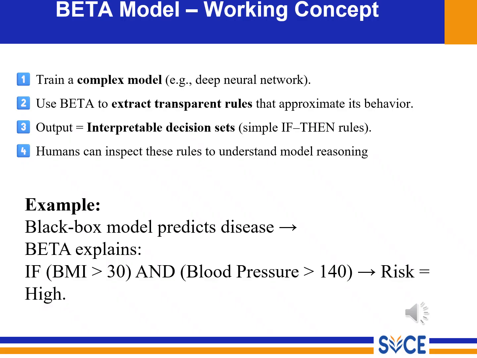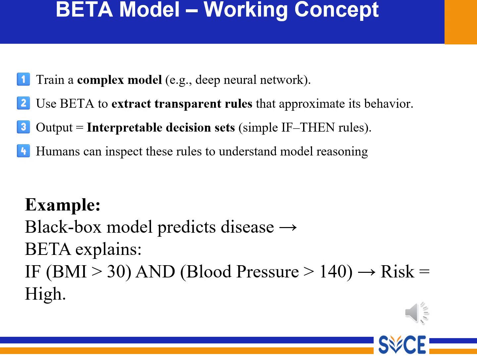Okay, now let us understand how BETA works. Step 1, train a complex black box model, for example a deep learning model that predicts disease risk. Step 2, apply BETA on the trained model. Step 3, BETA generates if-then rules. Already we studied if-then rules.